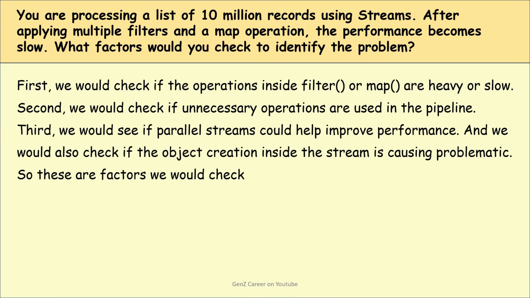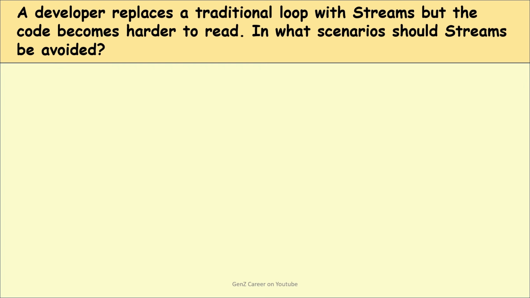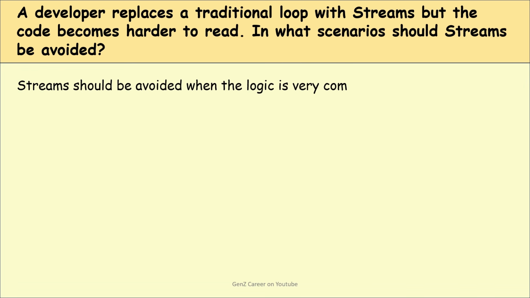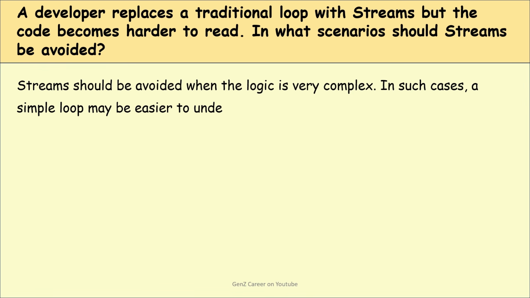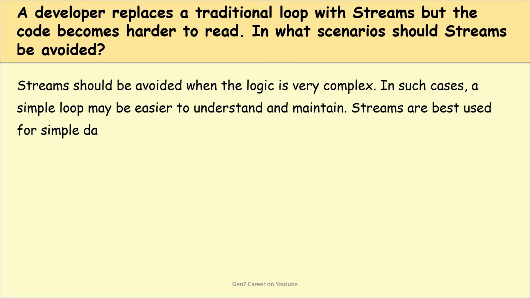And the next question is, a developer replaces a traditional loop with streams, but the code becomes harder to read now. In what scenarios should streams be avoided? So, this is also a good question. Streams should be avoided when the logic is very complex. In such cases, a simple loop may be easier to understand and maintain. Streams are best used for simple data processing like filtering, mapping, or collecting.